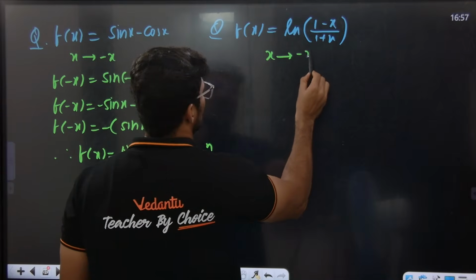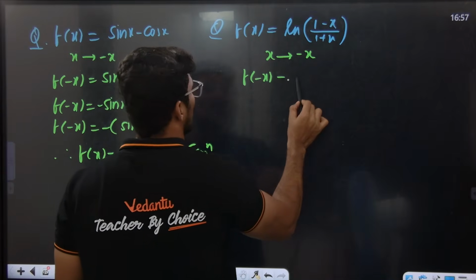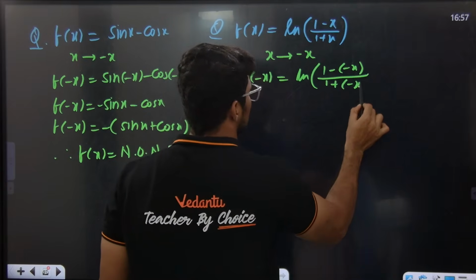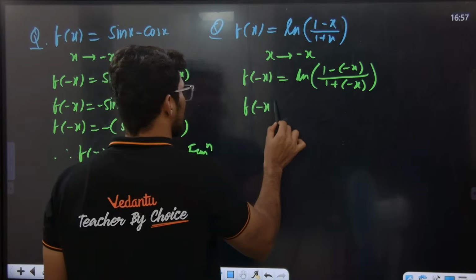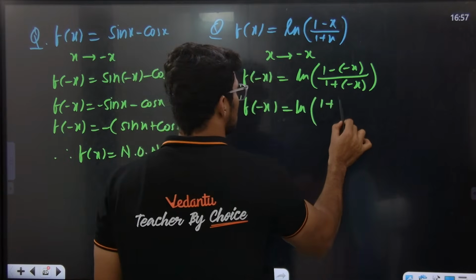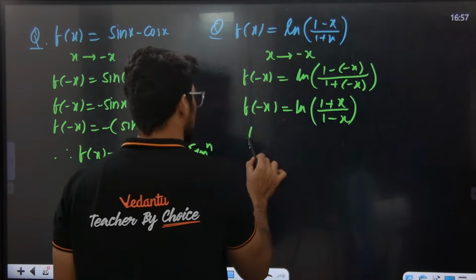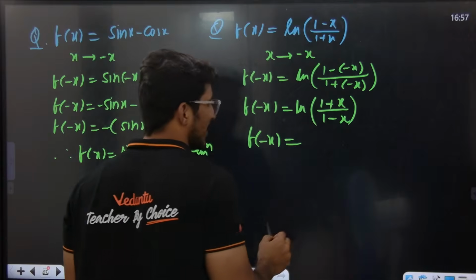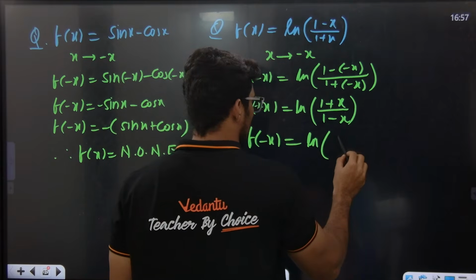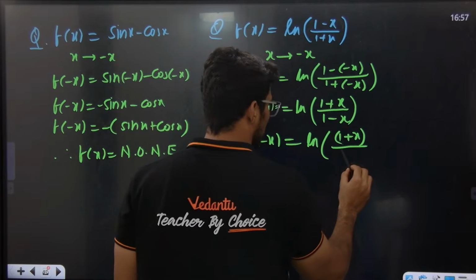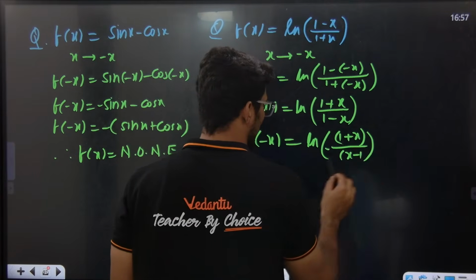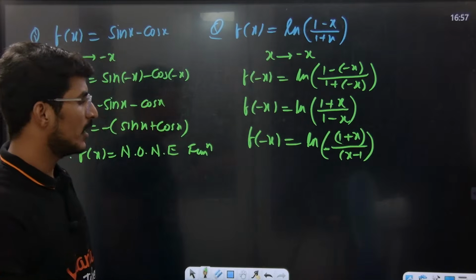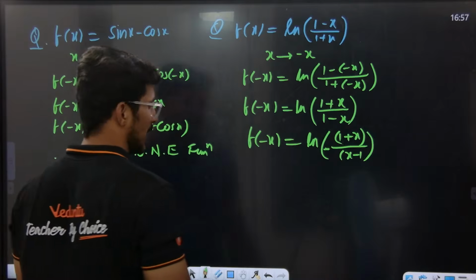Now let's say f of x is equal to ln of (1 minus x) divided by (1 plus x). Replace x with minus x. What happens here? f of minus x is equal to ln of (1 minus of minus x) divided by (1 plus of minus x). Solving this, we get ln of (1 plus x) divided by (1 minus x). If I take minus common, the denominator becomes x minus 1 with minus common. Hope everybody is getting the point. Yes or no?